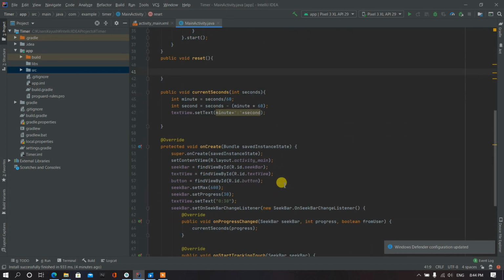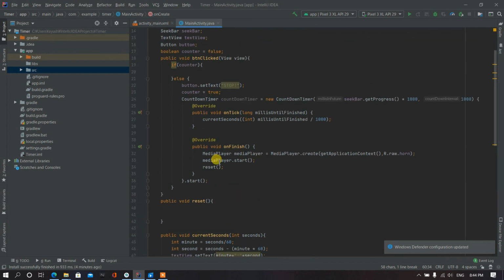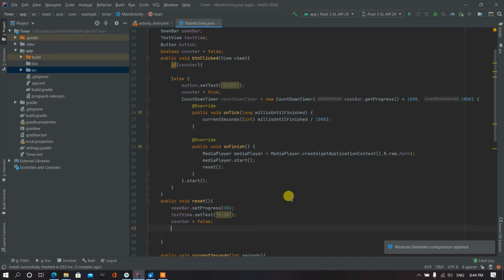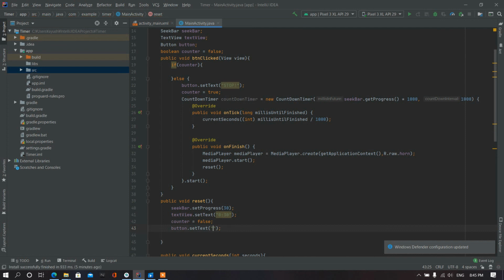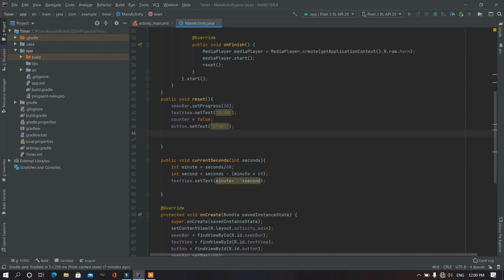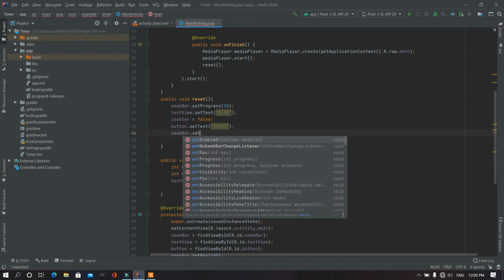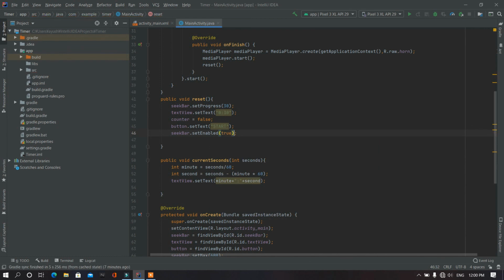We can set the seek bar and text view to their default position, check, and we have to put the counter to its default position, check, and we have to set the button text to start, check, and then we have to enable the seek bar. So seek bar dot set enabled will be true.